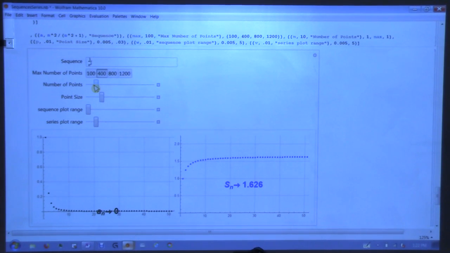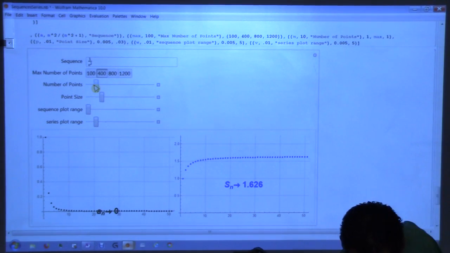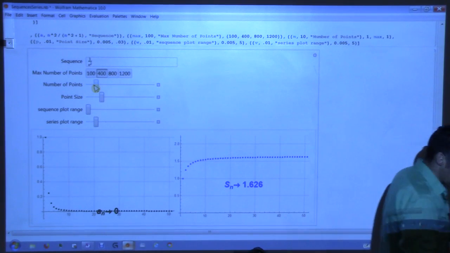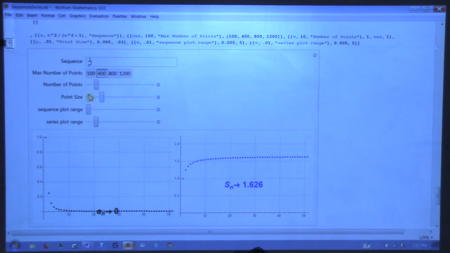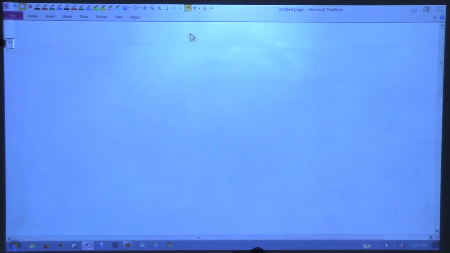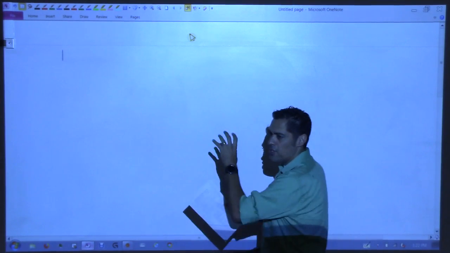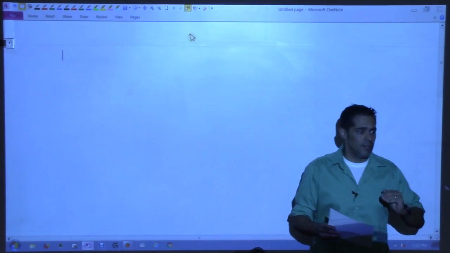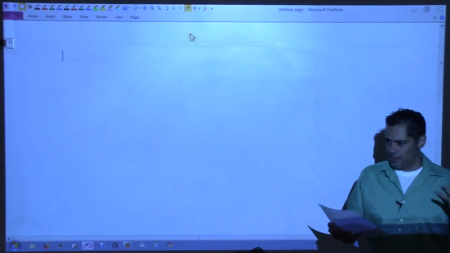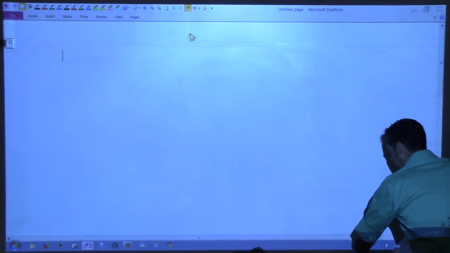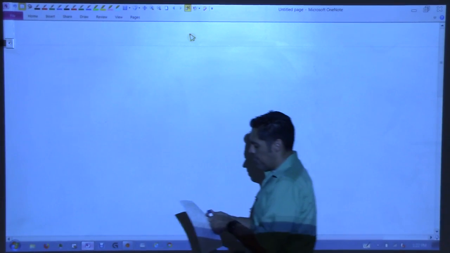Let's look at that cheat sheet, this little thing, and I want us to look at the very first test. These are called tests, because you're going to have to look at your series and then run a test on your series to see whether or not it does converge or diverge. So look at the first test there. It's called the Nth Term Test.